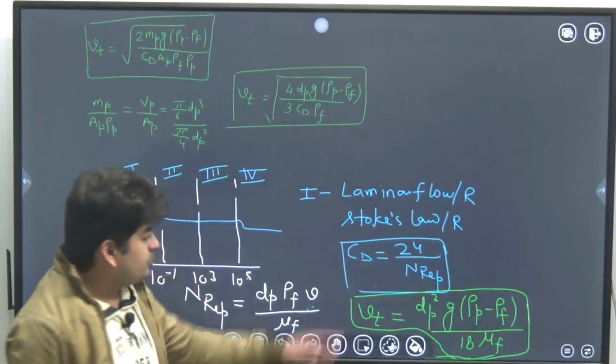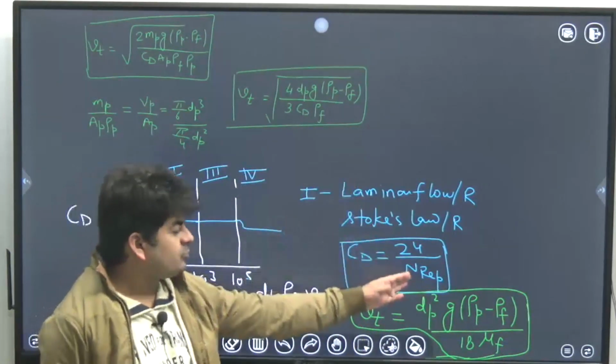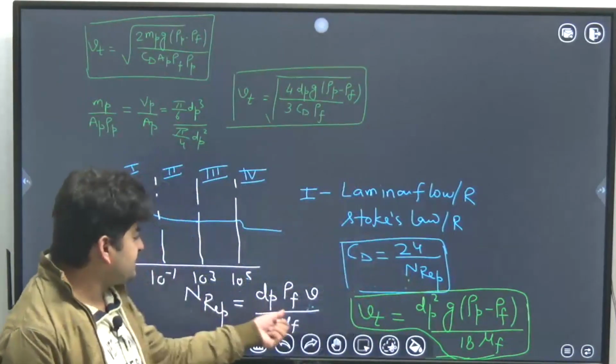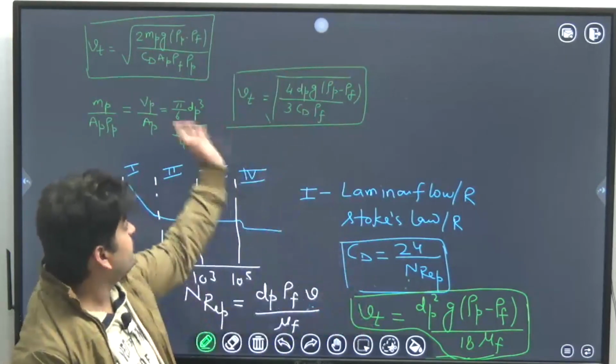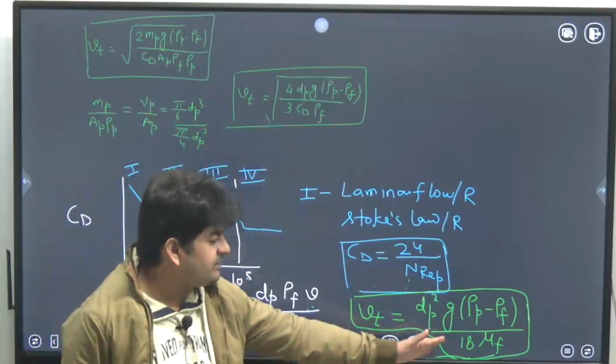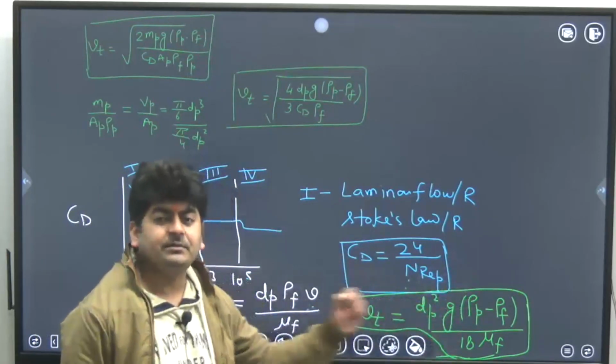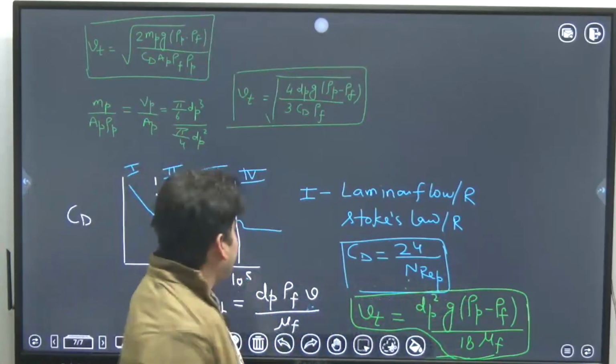Put CD equal to 24 over NREP, V will become Vt as particle is moving at terminal velocity. When you rearrange this, you will get Vt equal to dp square g (rho p minus rho f) upon 18 mu f. This is the Stokes flow regime.